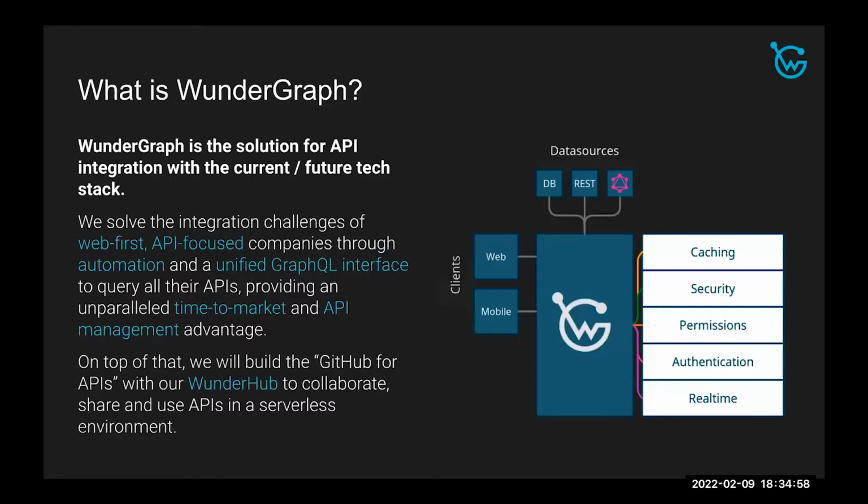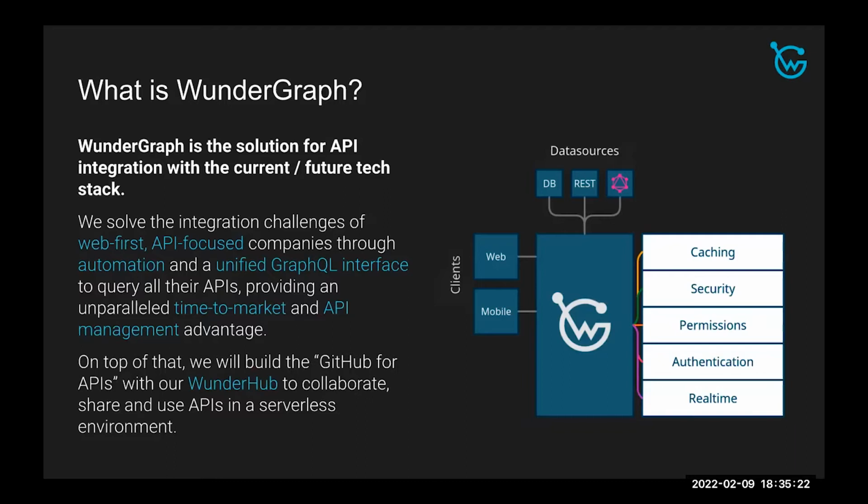So what is Wundergraph? Traditionally, you couldn't just integrate and use an API. Integrating an API usually meant that you would have to follow a list of manual steps. You would have to read through the long documentation, and you would probably, if you were a junior developer like me, have to bother your senior lead developer on how to integrate this API. With Wundergraph, though, this is no longer the case. Think of Wundergraph as an abstraction layer on top of all APIs, making them portable and pluggable.